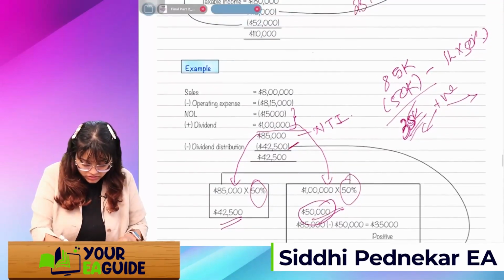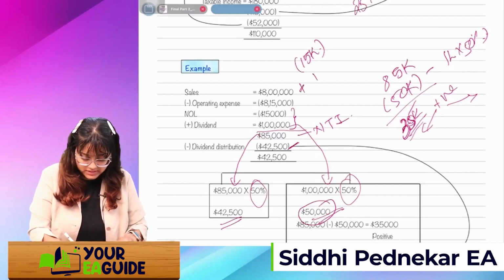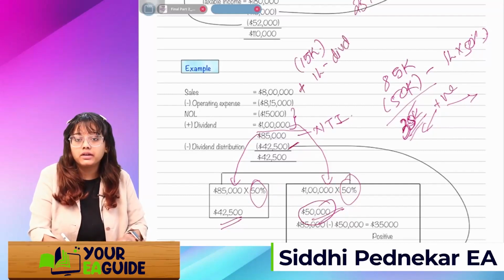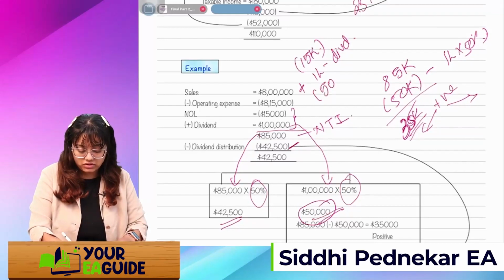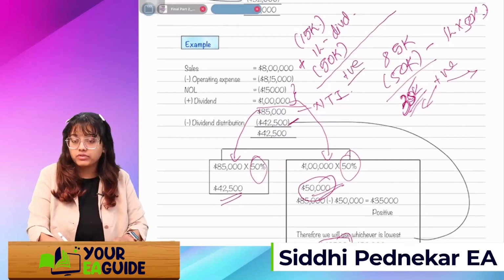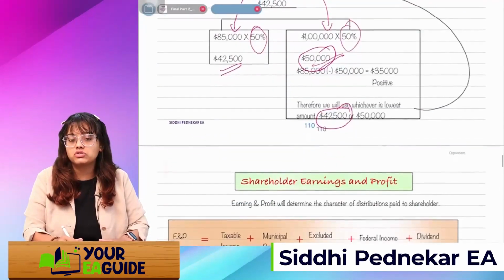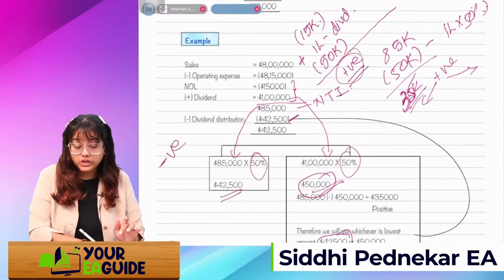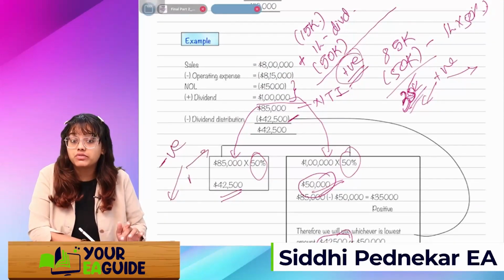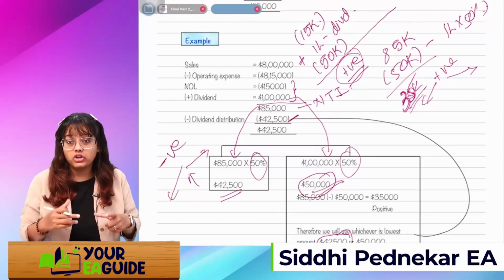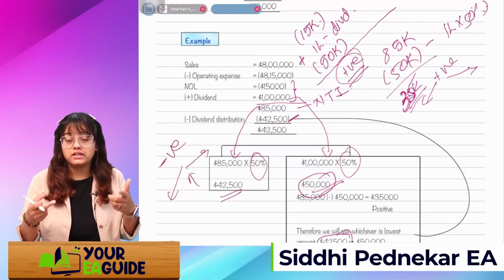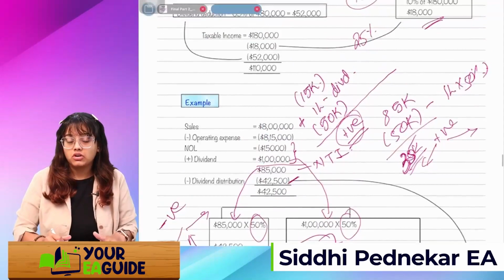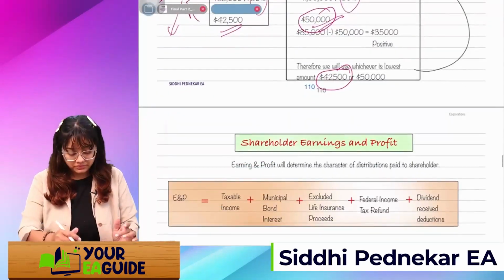See, if I talk about 15K is my loss plus 1 lakh is my dividend, I'll take a dividend distribution of 50K, then okay, it's a positive figure. Got it? Then whichever is lower we'll take. If it's a negative, remember, instead of this positive, it would have been negative, then whichever is higher. Remember this thing. Negative means whichever is higher, positive figure is there, then whichever is lower we will take. Got it? Now you understood the calculation.